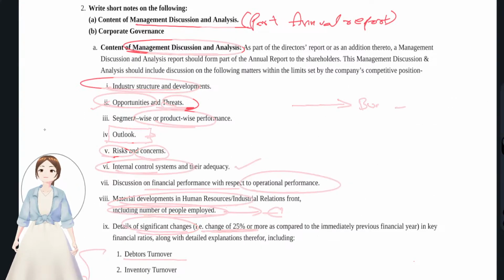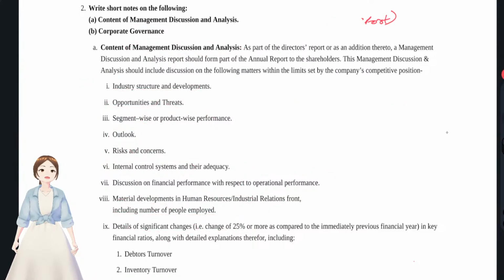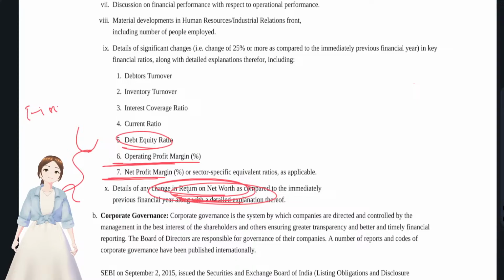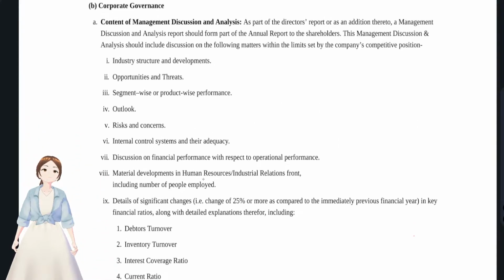See, for the investors and all, what all will it give? It will give financial ratios and the return on net worth for the investors. And for qualified institutional buyers, for the future of the business, they'll give opportunities, threats, risks and concerns, outlook. And since internal controls is the responsibility of management, it will deal with that.